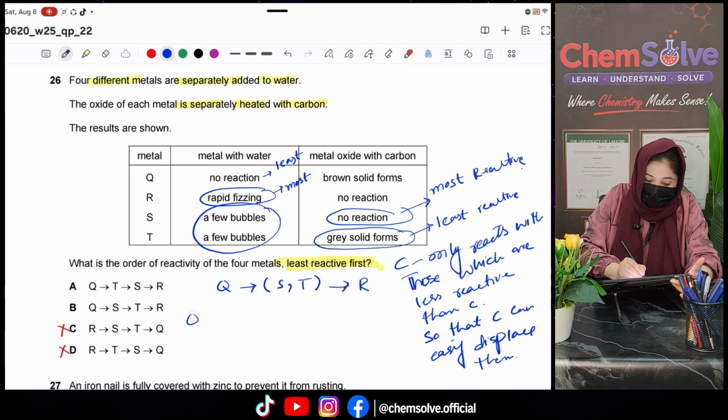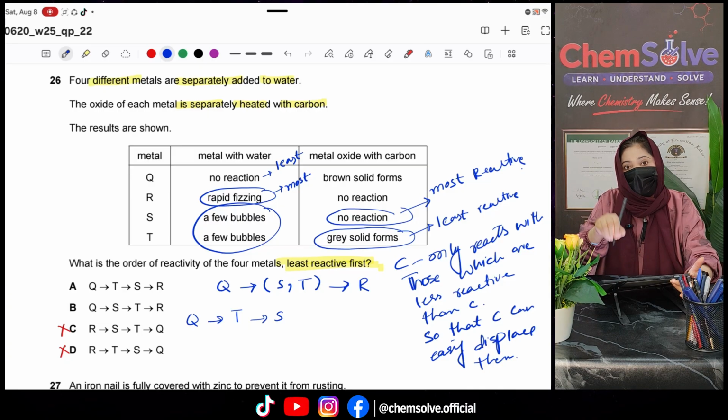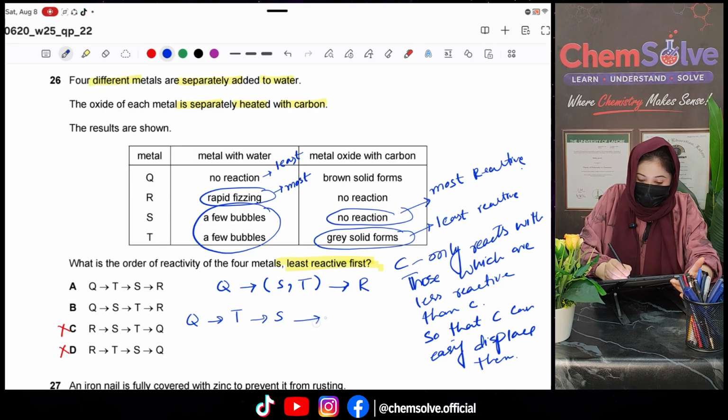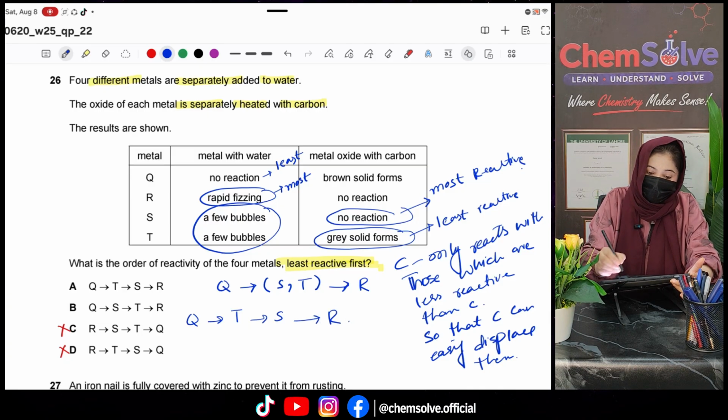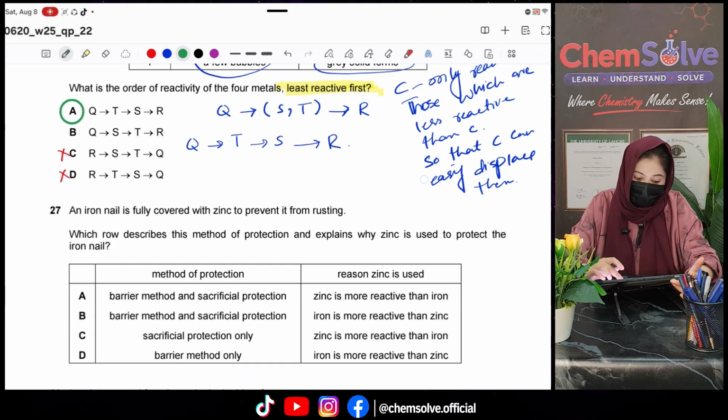We have already decided that Q is most reactive. Now we have to decide between S and T. So T is less reactive and S is more reactive. Why? Because T is reacting with carbon, S is not reacting with carbon. And then comes R. So it leads us towards the correct option, that is A.